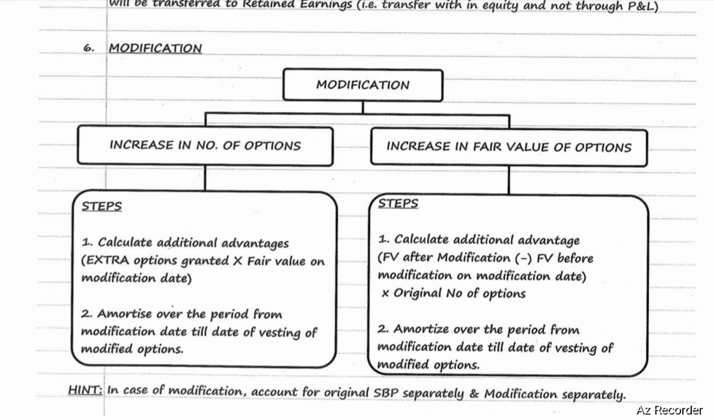Next, in case of increase in fair value of options, there are two steps. Step number one, calculate additional advantage, that is fair value after modification less fair value before modification on modification date into original number of options. Step number two, amortize over the period from the modification date till the date of vesting of modified options. In case of modification, account for original SBP separately and modification separately.